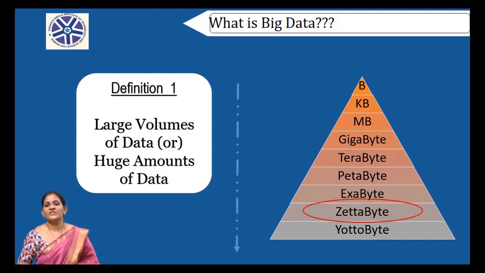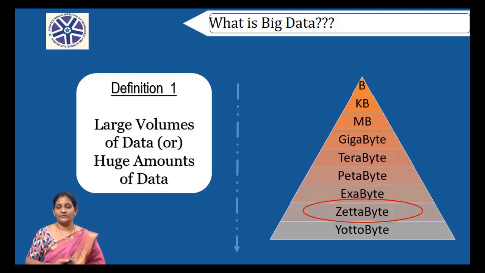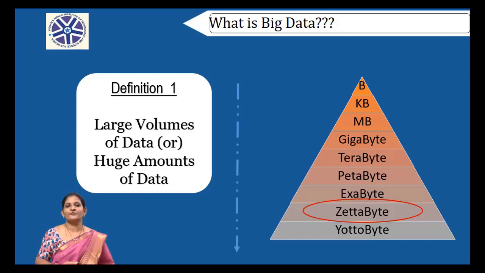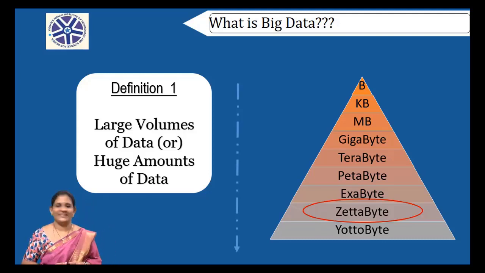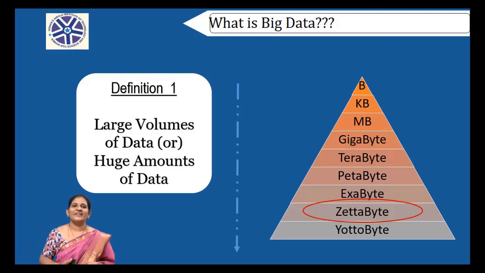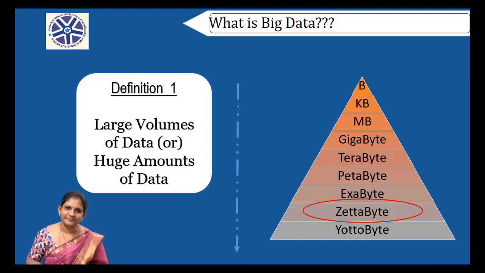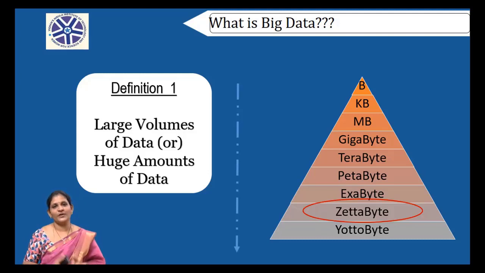Students, whenever I hear this word zettabyte, I connect myself to a movie called Robo. Have you watched it? Robo 1.0 version, which was released around 2010. We usually watch all the movies, right? So what is the name of the robo in that movie? Chitty. Very good. Who designed that robo in that movie? Vaseegaran, Rajinikanth. Fine. What is the configuration of that robo in that movie? Did anyone remember?